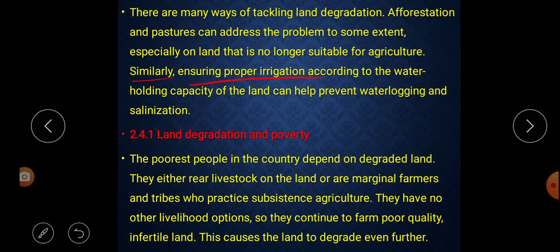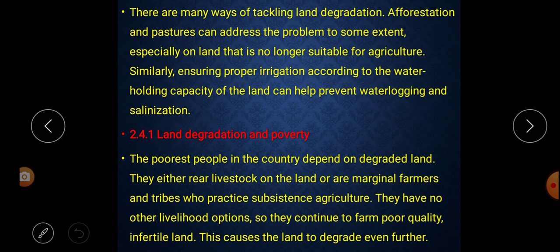Similarly, ensuring proper irrigation according to the water holding capacity of the land can help prevent waterlogging and salinization. At the same time, we can also solve this problem. How? By ensuring proper irrigation according to the water holding capacity. Because sometimes we do more irrigation, and because of that what happens? There is waterlogging and salinization. So this can be controlled through a proper irrigation system.